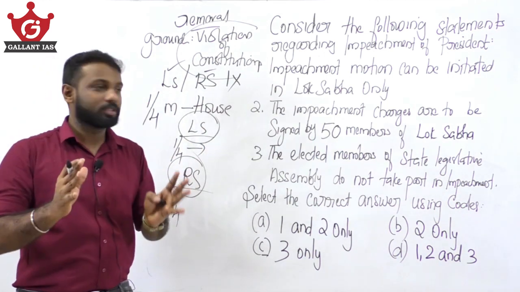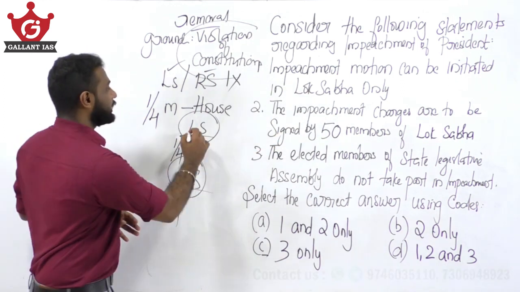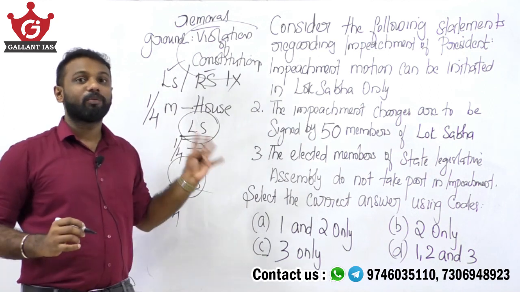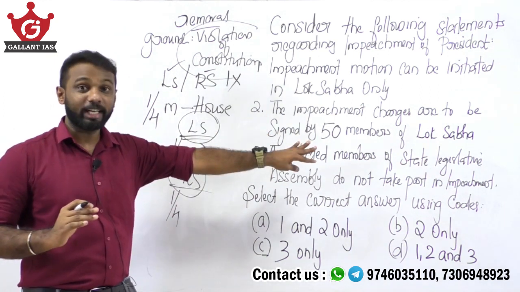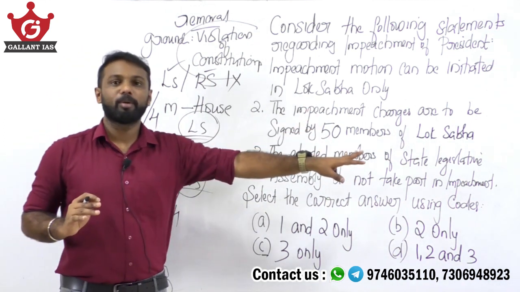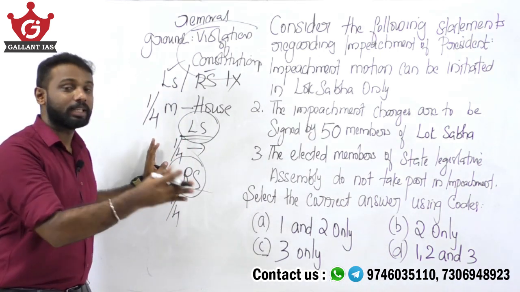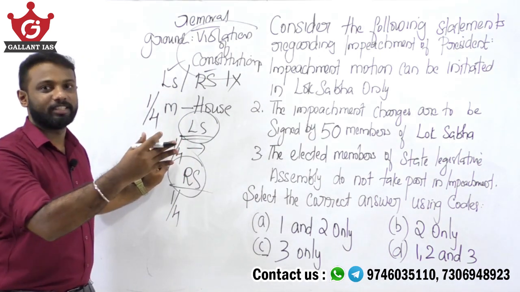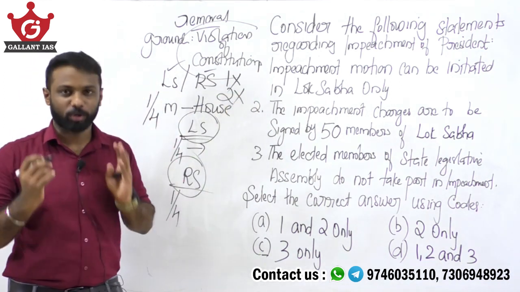So in which house the impeachment charges has been initiated, in that house it needs the support of 1/4 of its members. So statement number 2 is also wrong. Why? Because it says that impeachment charges are to be signed by 50 members of Lok Sabha. Actually, it's not. It is 1/4 of the members of that concerned house in which the charges are being initiated. Okay, so statement number 2 is also wrong.